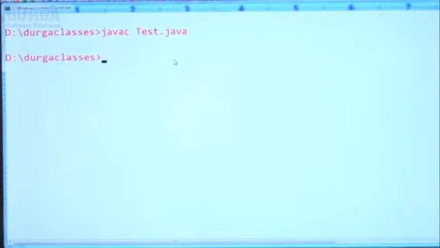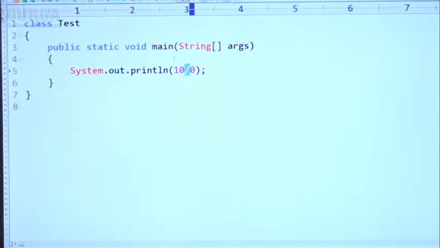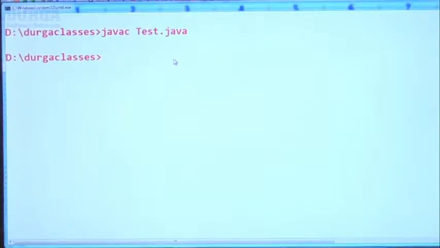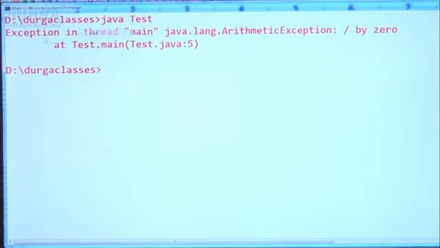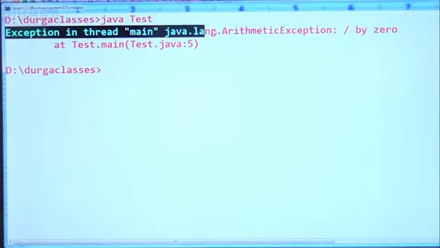Happily the code compiles fine, no problem at all. Now Java test. Regarding Java test, at runtime I'm getting an exception in thread main